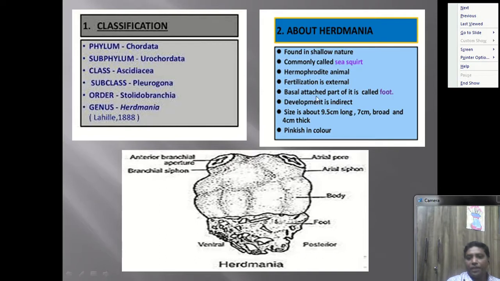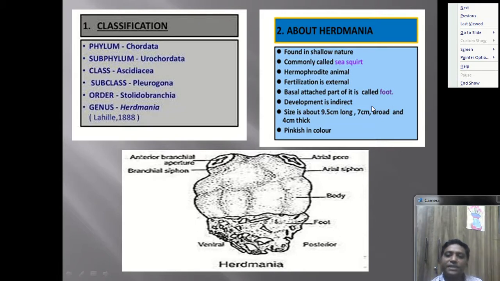Now the basal attached part is called the foot. In this diagram the label is given, that is the foot. The upper portion is called the body proper, and the lower portion is called the foot. Development is indirect. This is also an important point. Indirect development means in most organisms, or in vertebrates, we see that they give birth to their young ones, like the cat gives the kitten or the dog gives the puppy.